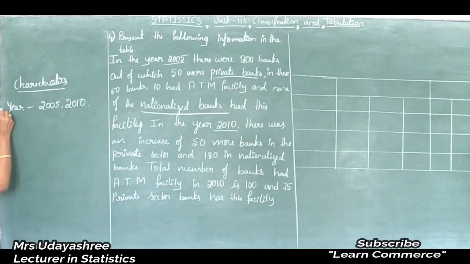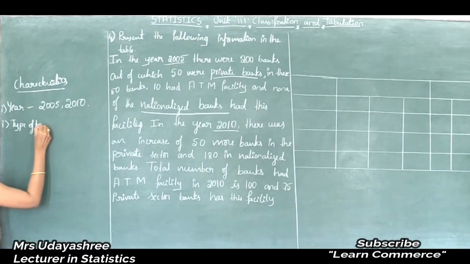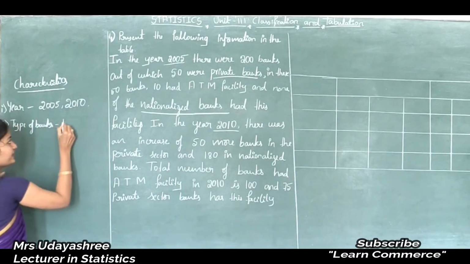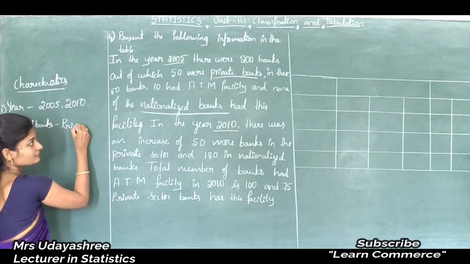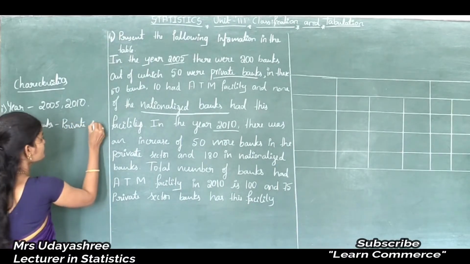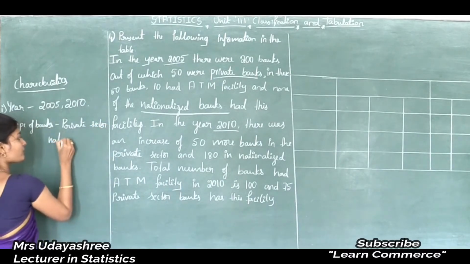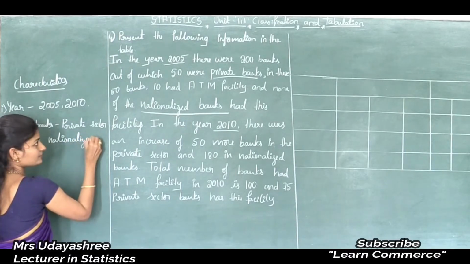So the next characteristic is type of banks, that is private sector and nationalized banks.